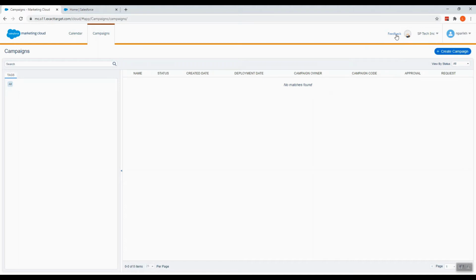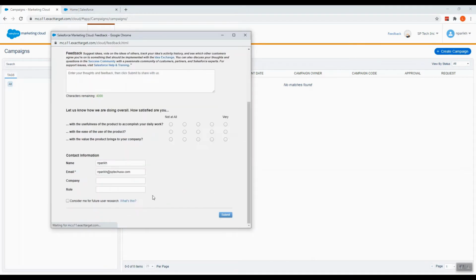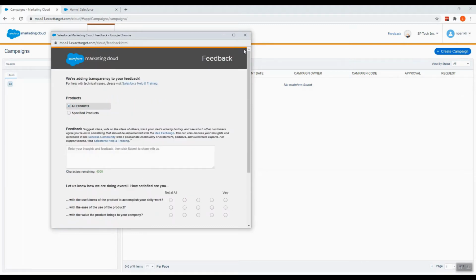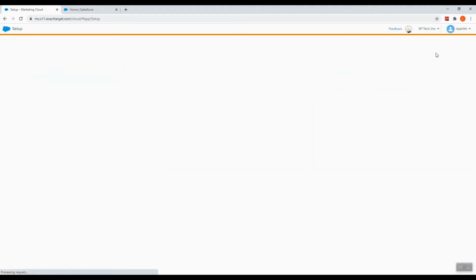Moving on, here's Feedback. This helps us to connect with Salesforce. We can give feedback for a particular product or for all products as a whole. Then here's the organization name, which has an MID number. This is important when we create a case with the Salesforce support team. Here is our username, and this has Setup. Setup is mostly used by the Marketing Cloud admins.